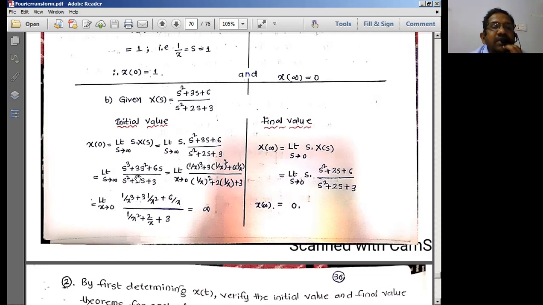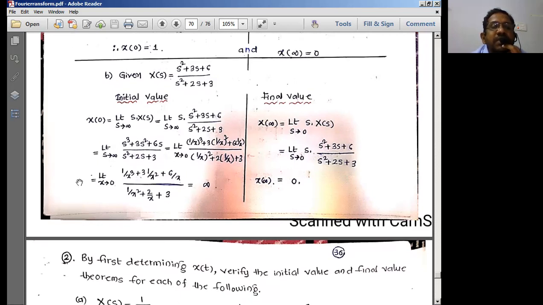So I can replace s by 1 by x, same as the previous formula. So I'll be getting this particular equation. Once I get this equation, what is the value of x of 0 I'll be having? Something by x cube, something by x square, something by x. x is 0, something by 0 is infinity.